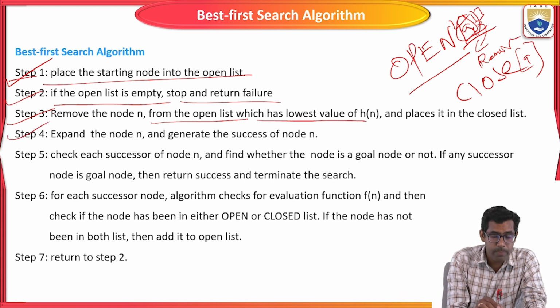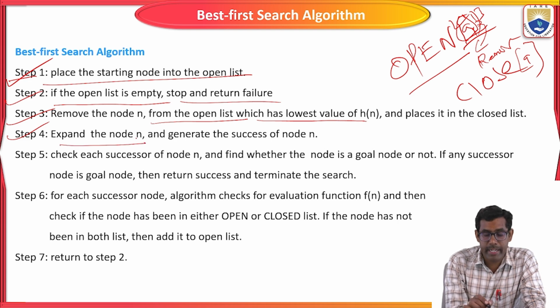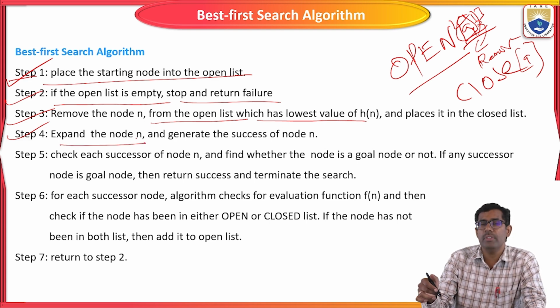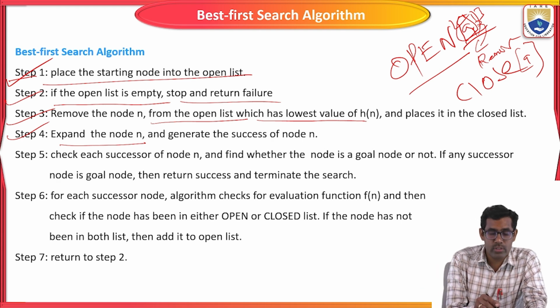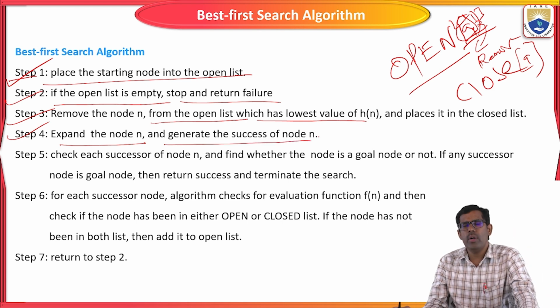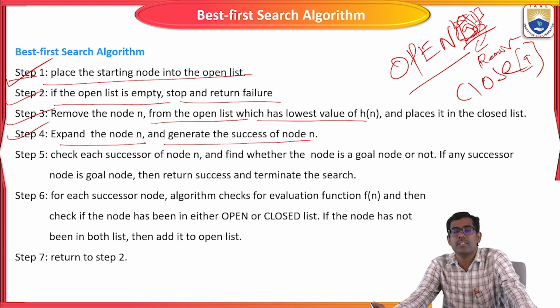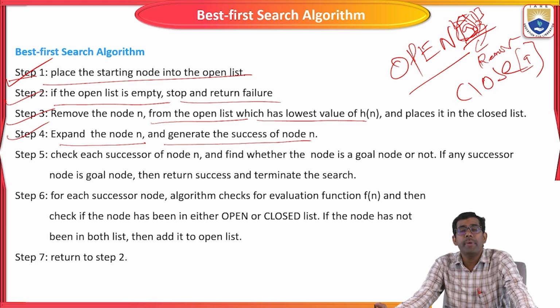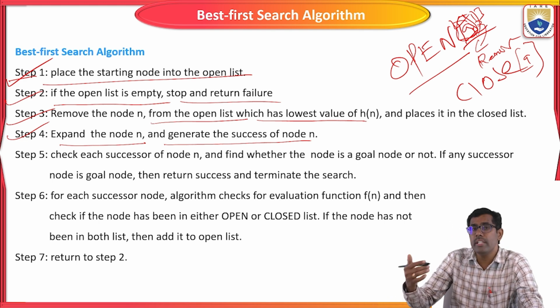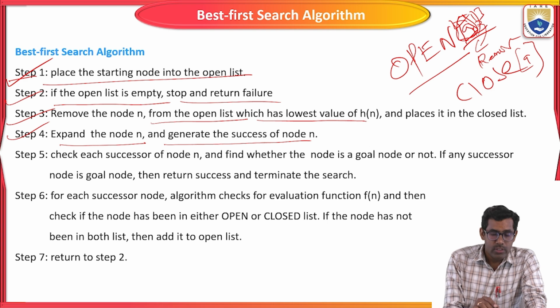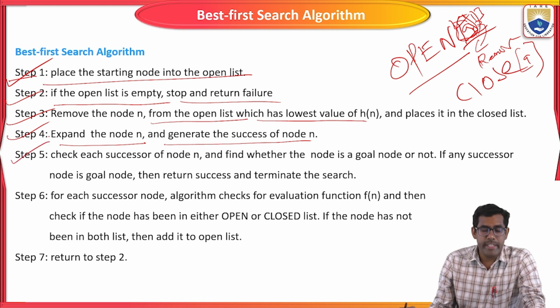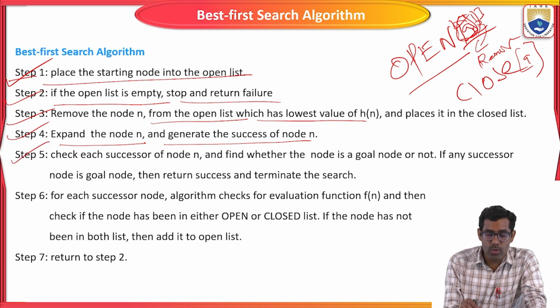So what is step 4? Expand the node n. After visiting and selecting the node A, next we select the next node. We expand the node and generate the successors of the node n. Here we already selected A, so A is a successor node, the best node, the best path to reach the next node. The next one is step 5: check each successor of node n.